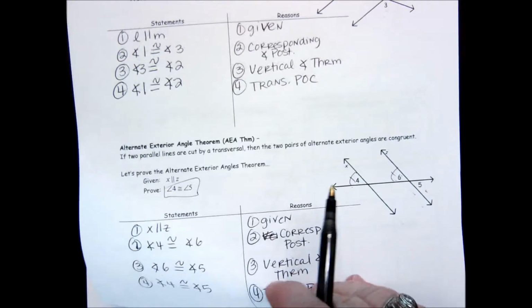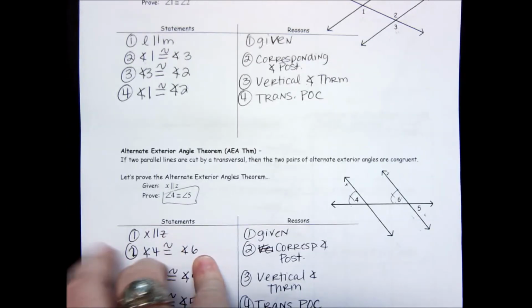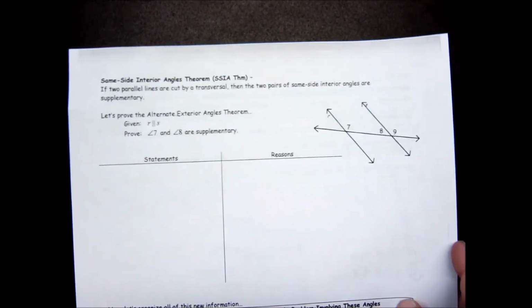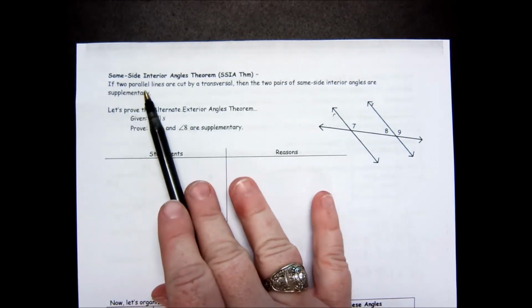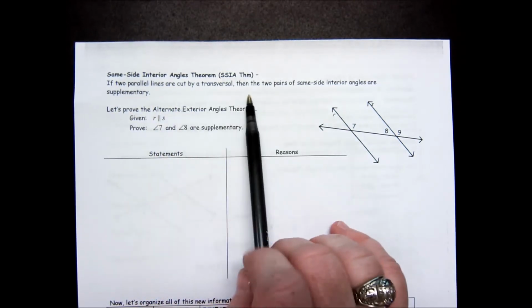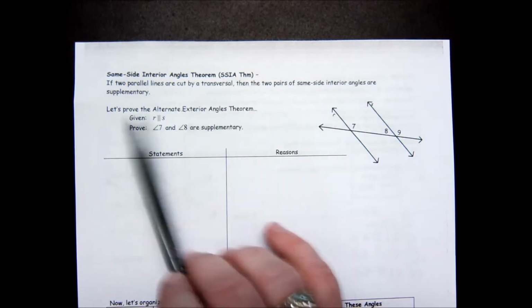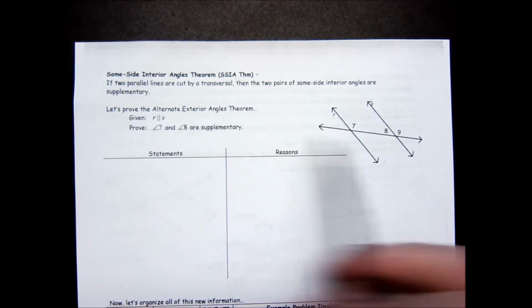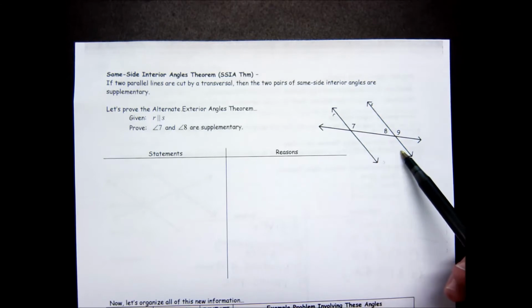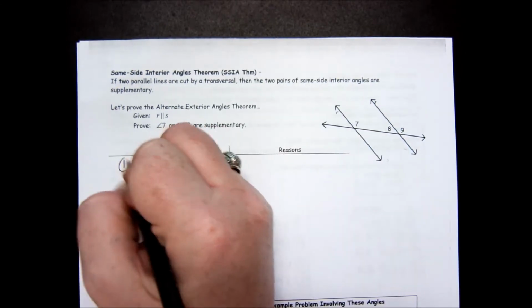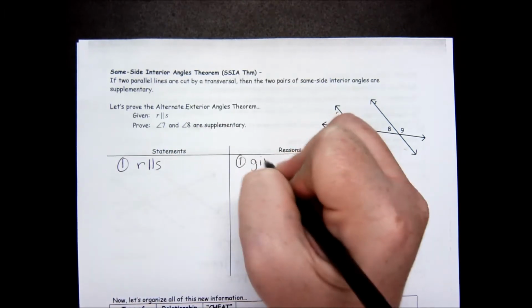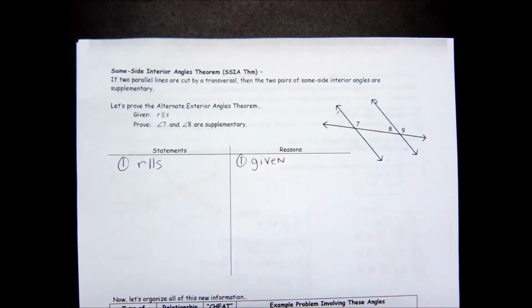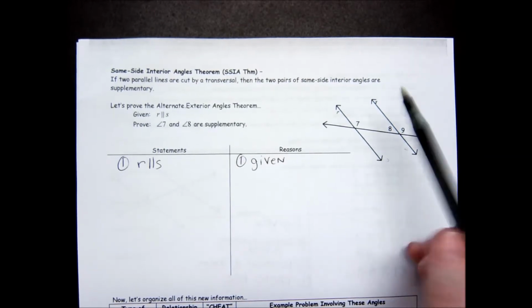Alright, let's look over at the back side. Alright, so same side interior angle theorem. It says if two parallel lines are cut by a transversal, then the two pairs of same side interior angles are supplementary. So I'm given R and S are parallel. We're going to prove this theorem's true. So the first thing I need to do is say that R is parallel to S because that is my given. So we can use any theorem that we've used before or proven before.